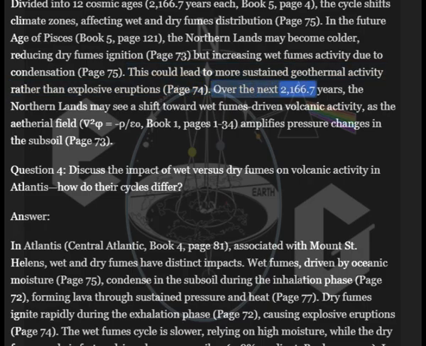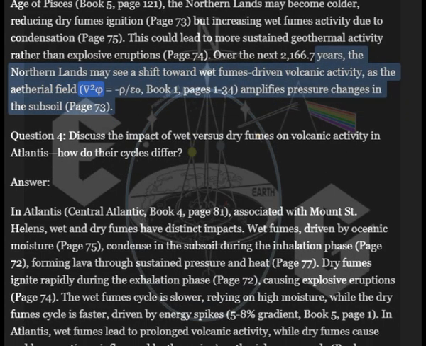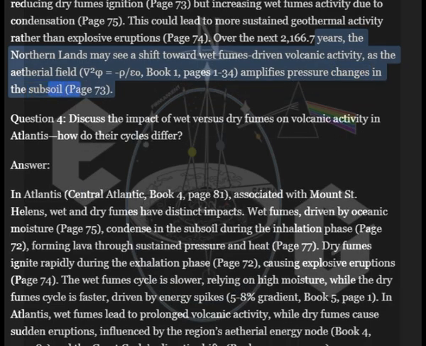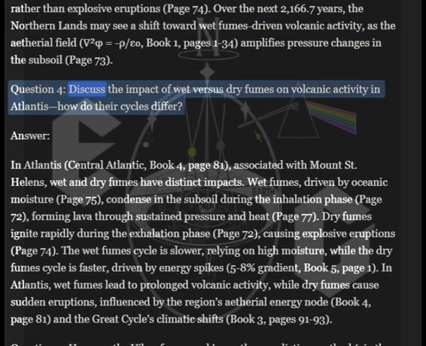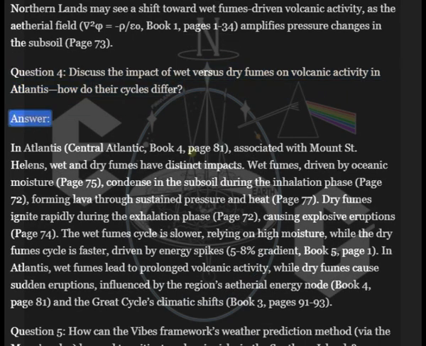Over the next 2,166 years, the northern lands may see a shift toward wet fumes-driven volcanic activity, as the ethereal field 2 phi equal to rho epsilon 0, Book 1, pages 1 to 34, amplifies pressure changes in the subsoil, page 70. Question 4. Discuss the impact of wet versus dry fumes on volcanic activity in Atlantis. How do their cycles differ?